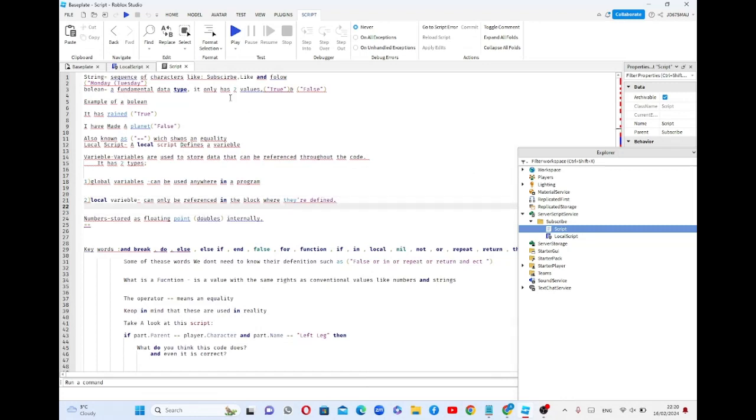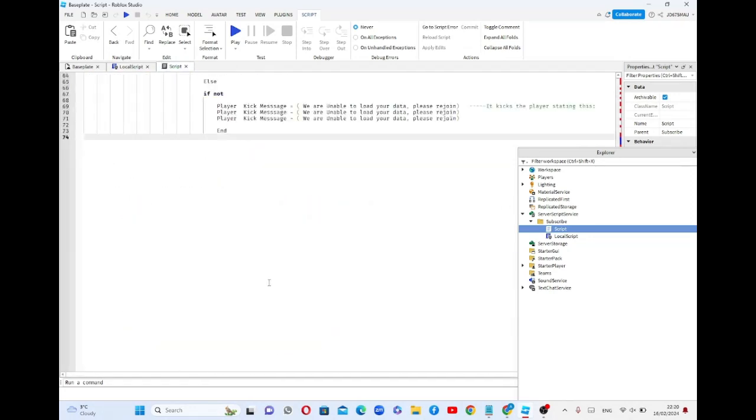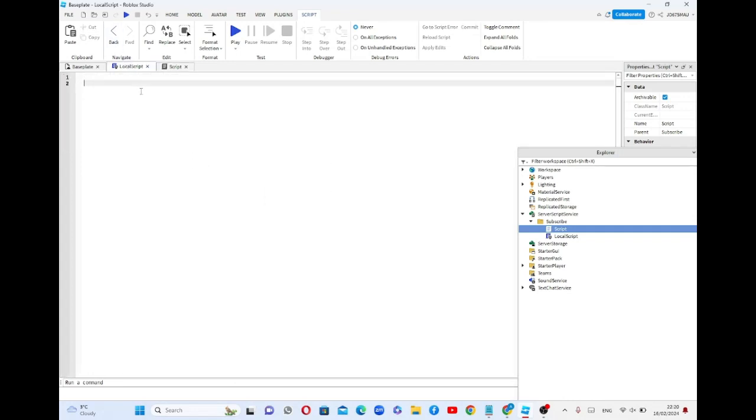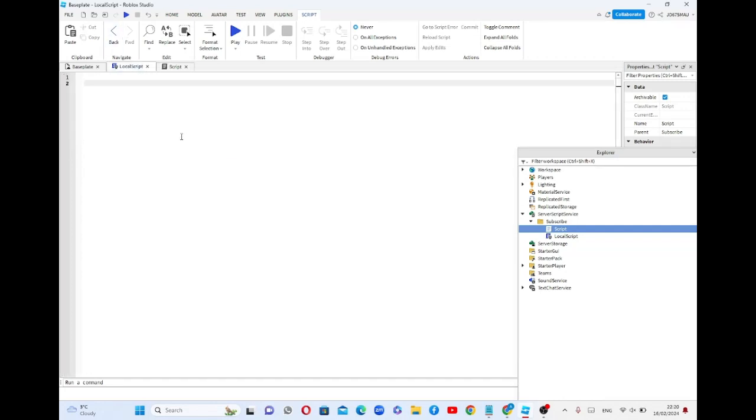For example, let me just write in local script. Keep in mind, this is not a local script, this is the keyword local. You may confuse them. What I mean is that local defines a variable. This is used in scripts and local scripts. It's used in Lua. Okay, local defines a variable.